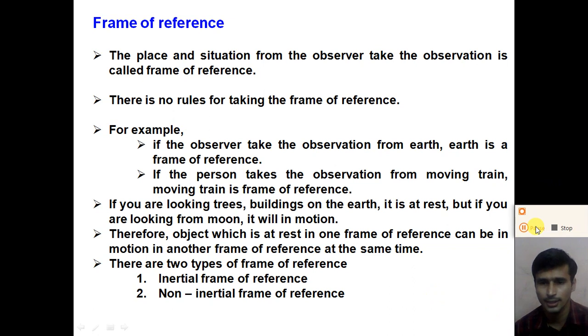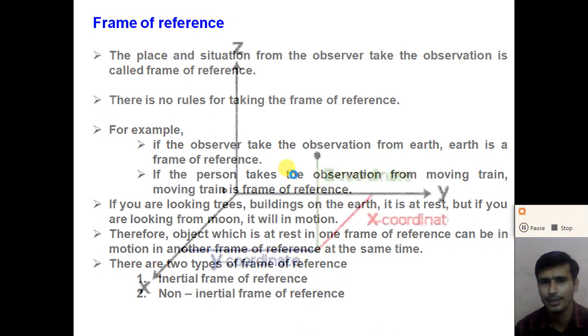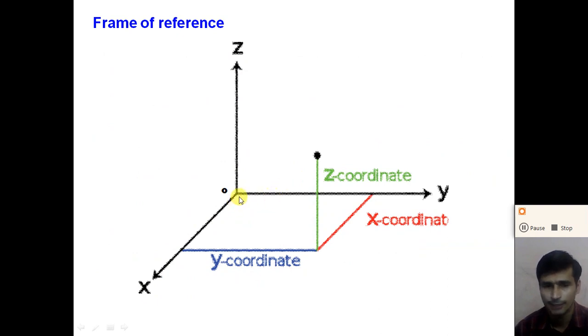So dear student, understand about the frame of reference and the types of frame of reference. The place and the situation from where the observer takes the observation is called the frame of reference. There are two types: inertial frame of reference and non-inertial frame of reference. There are no rules for taking a frame of reference. We can take any frame of reference, but for simplicity we take three perpendicular axes as a frame of reference: x-axis, y-axis and z-axis.